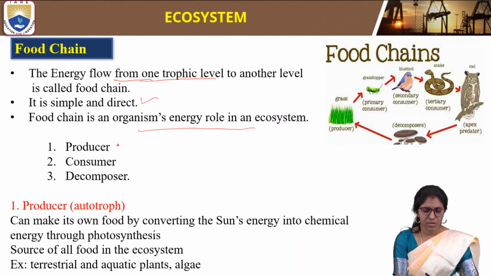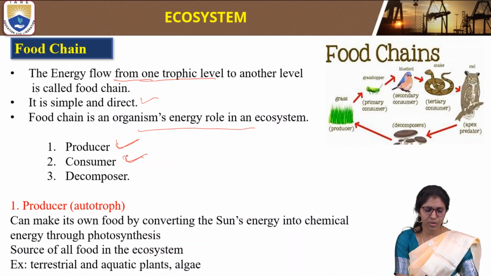In this, we have producers, consumers, and also decomposers. Examples of producers are plants and trees. Consumers, we have primary and secondary consumers. Primary consumers consume producers, and the secondary and tertiary consumers consume primary consumers.